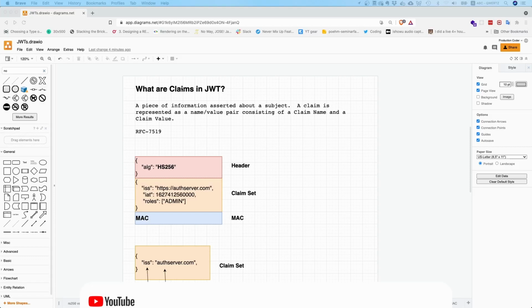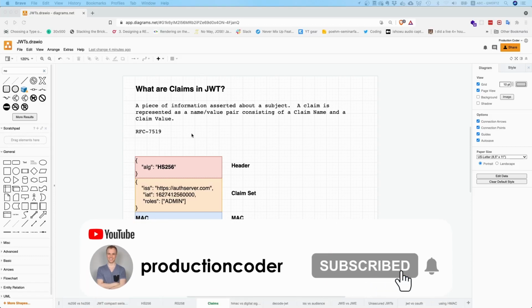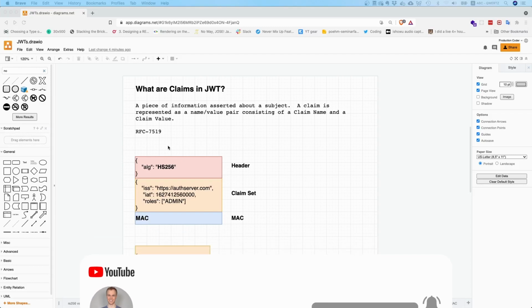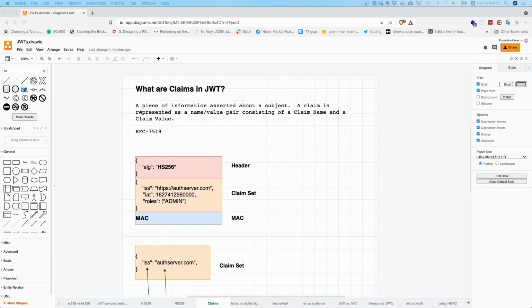So what are these claims when it comes to JSON Web Tokens? If you read the official specification, it says a claim is a piece of information asserted about a subject. A claim is represented as a name-value pair consisting of a claim name and a claim value.